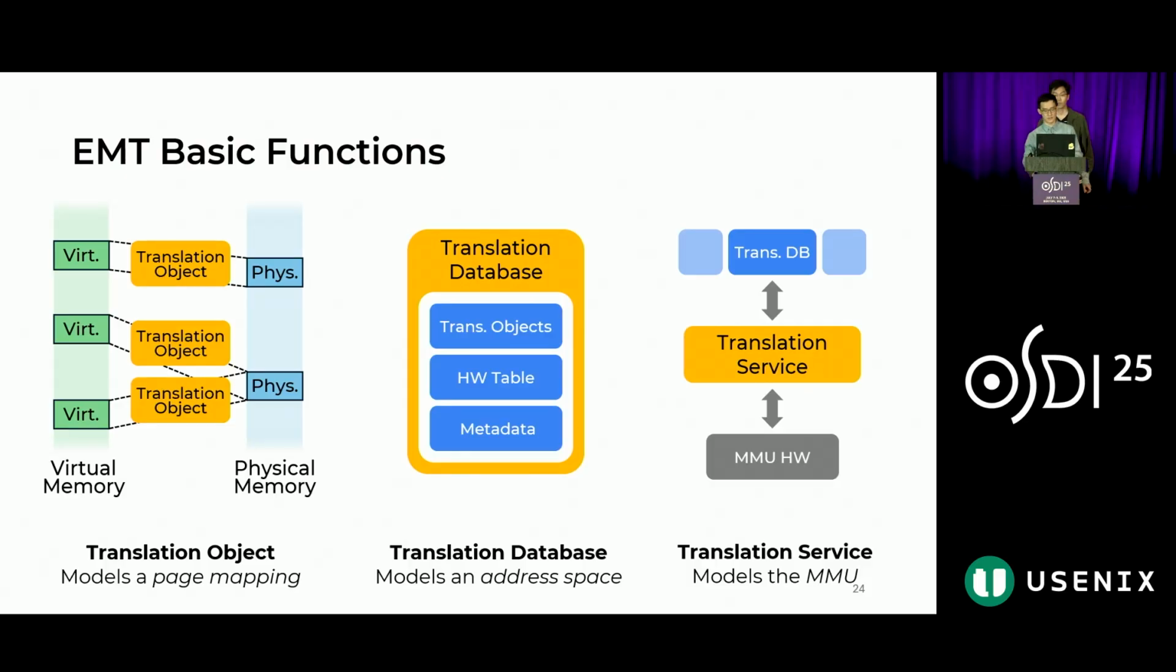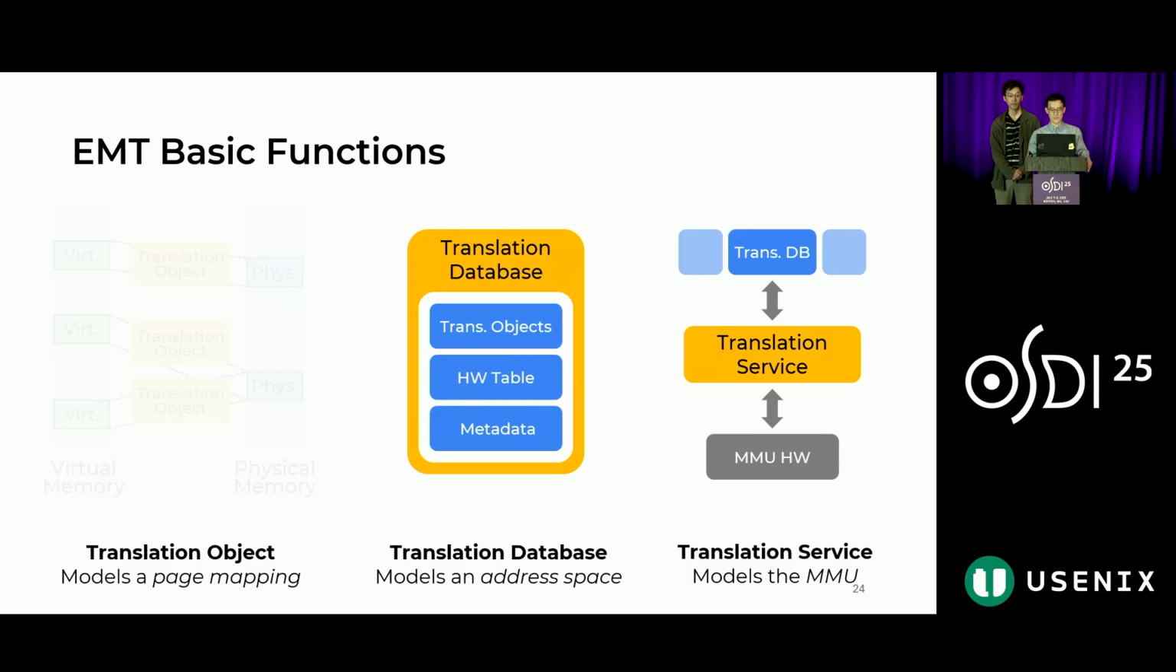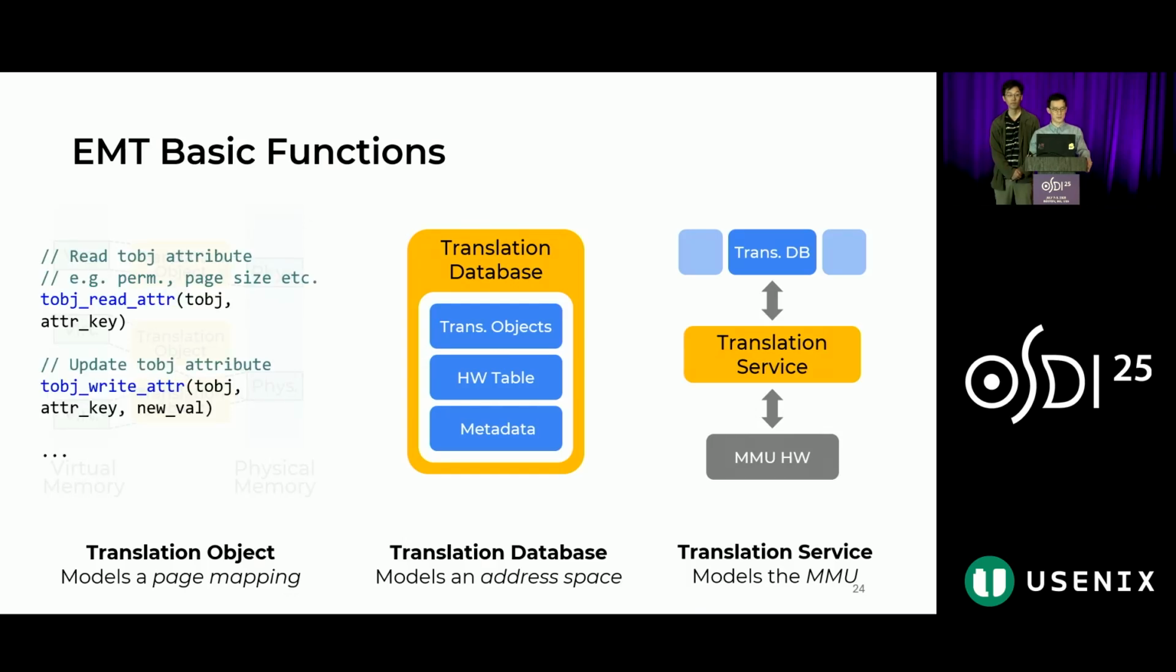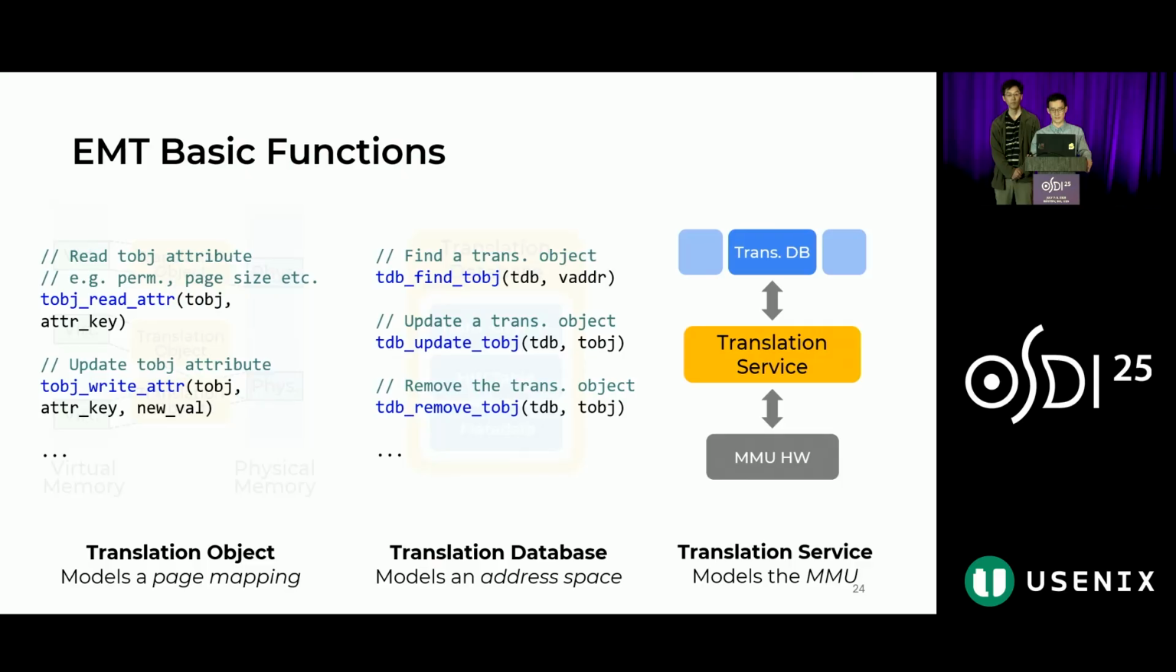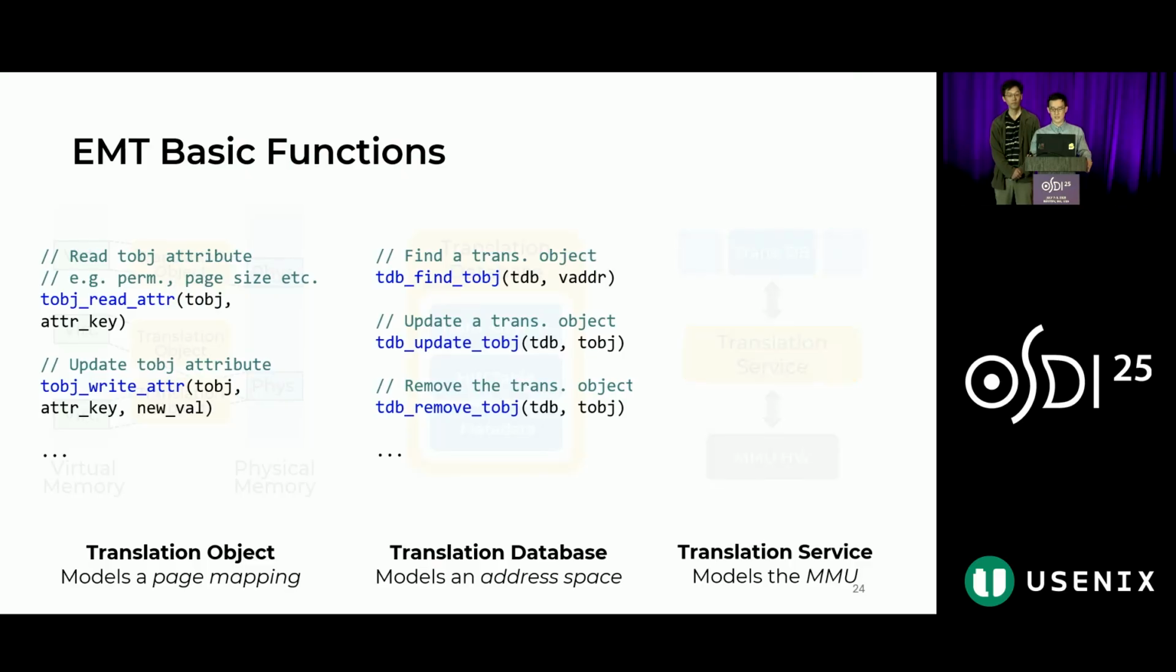Thanks, Jiyuan, for the introductions. So the three basic abstractions become our EMT basic functions, and I will go through the operations that we support. First, for the translation object, we support operations like read and update the attributes of the translation object. The attributes include permissions and page size, etc. For translation database, we support operations like find the translation object, update it, or remove it from the translation database. For translation service, example operations are like switch to a translation database or get a currently running one.